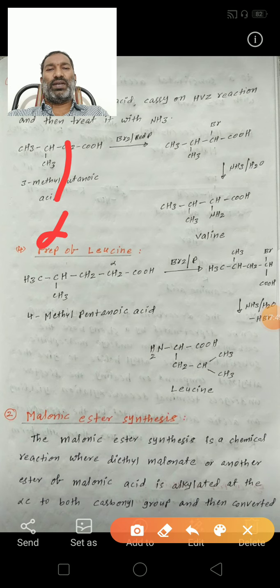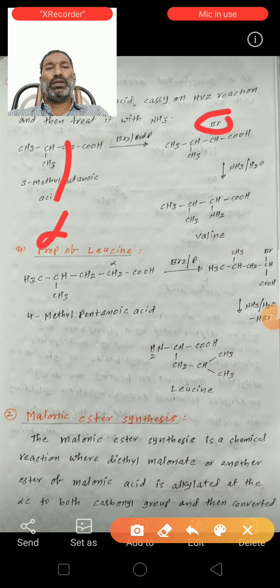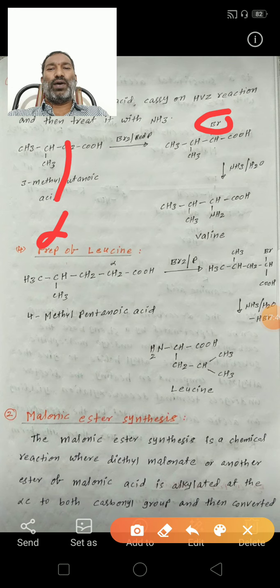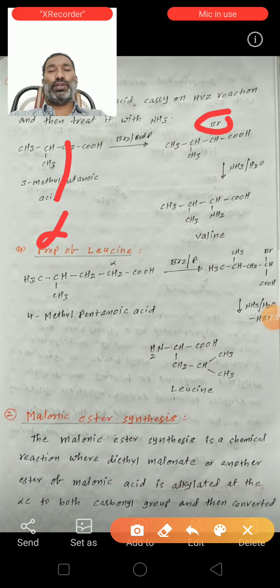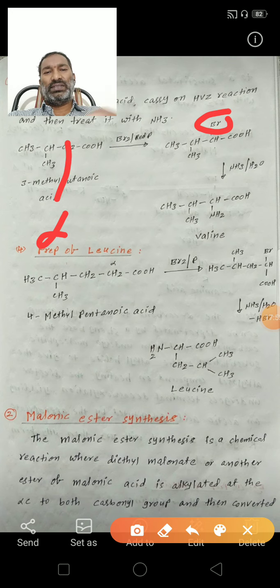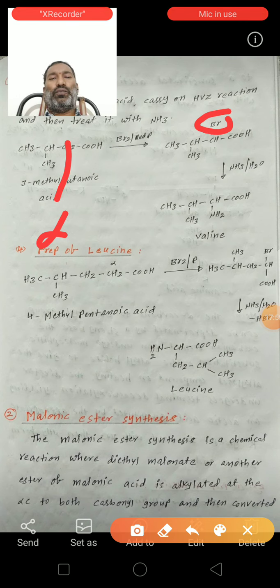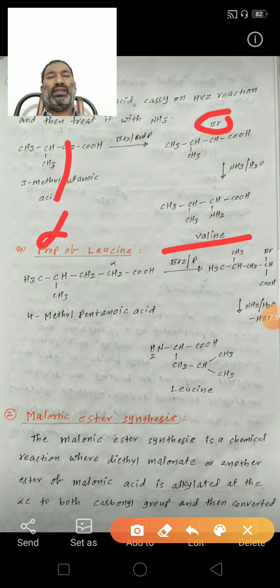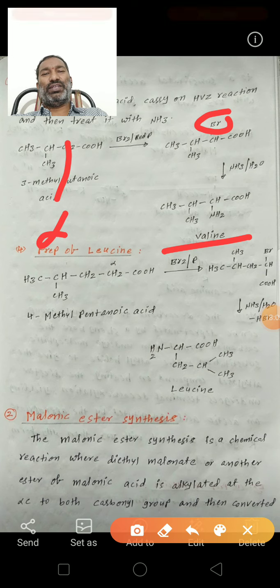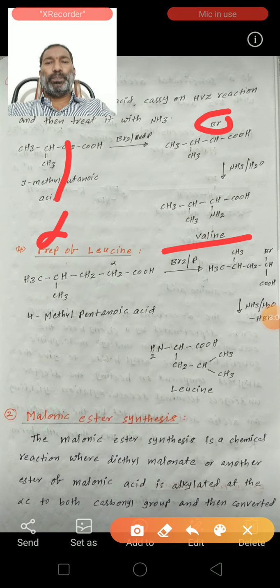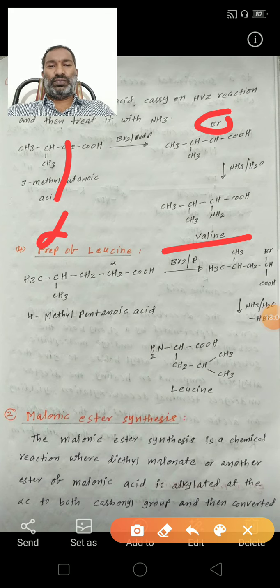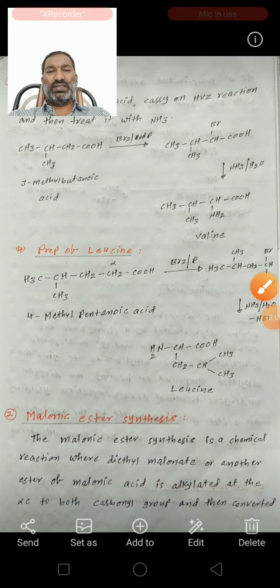The alpha hydrogen is substituted by bromine, so alpha bromo 3-methyl butanoic acid forms. This reacts with ammonia to form valine. The NH2 group is substituted in place of the Br minus group. So this is the preparation of valine.